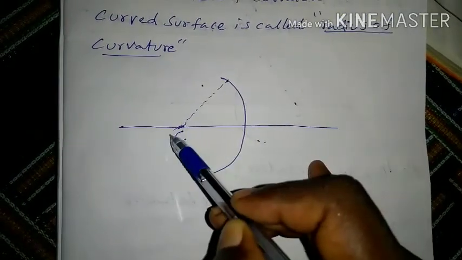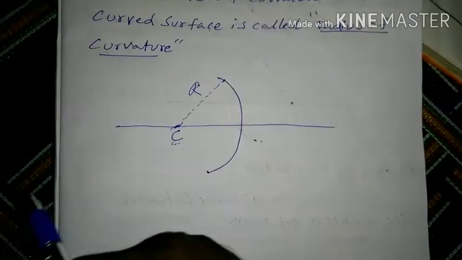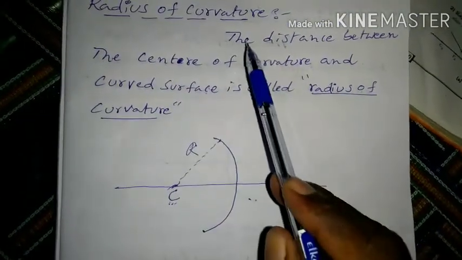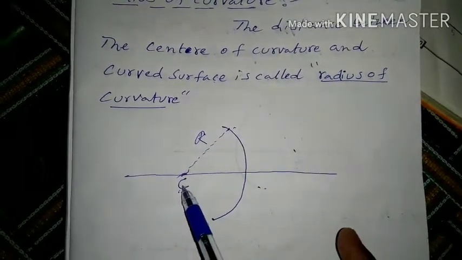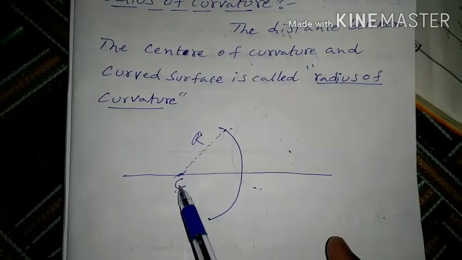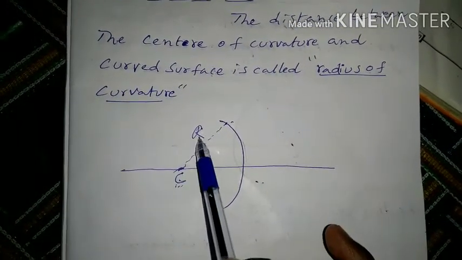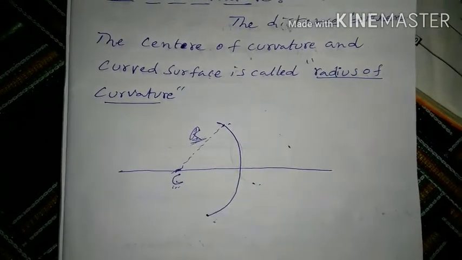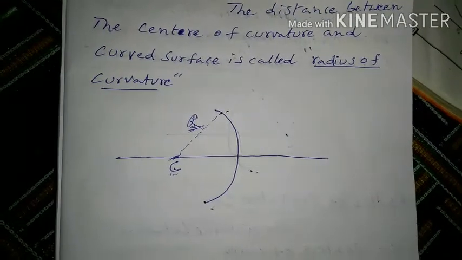The distance between them is the radius of curvature. See the definition: the distance between the center of curvature and the curved surface is called radius of curvature. This is the explanation.